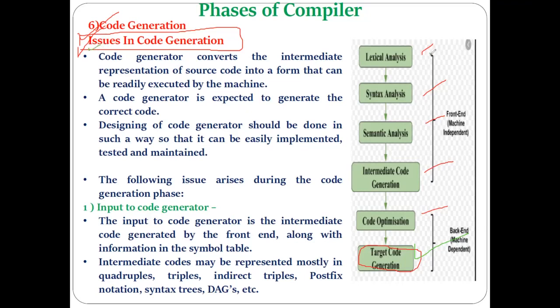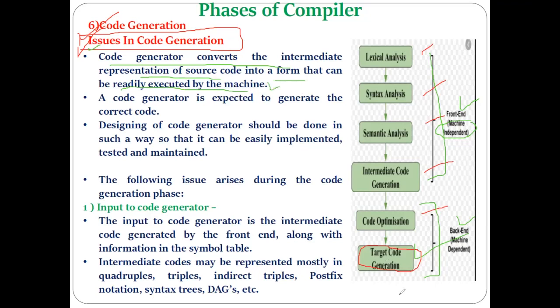Okay, so all these phases come under the category of the front end. The front end is considered to be machine independent. And these last two phases come under the category of the backend. We are discussing the last phase of the compiler in the backend today. The backend is considered to be machine dependent. So the code generator converts the intermediate representation of the source code into a form that can be executed by the machine.